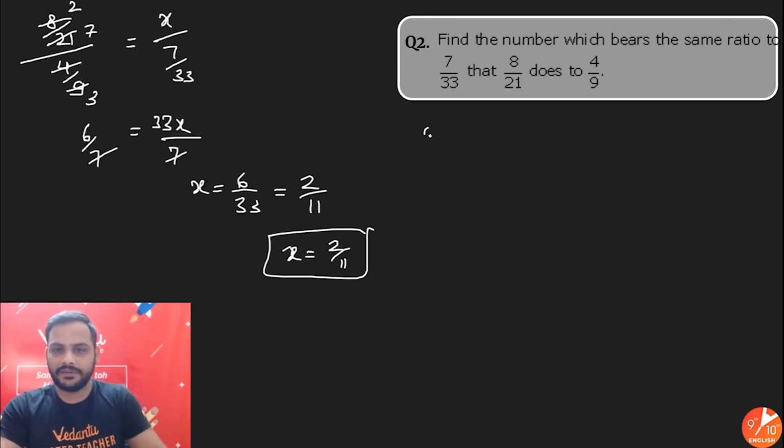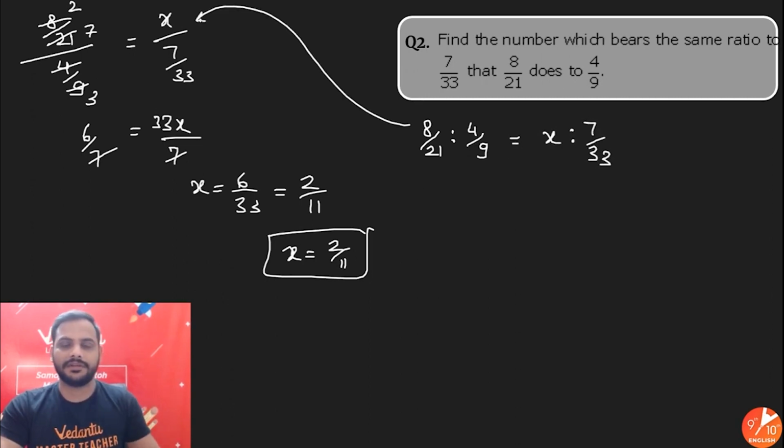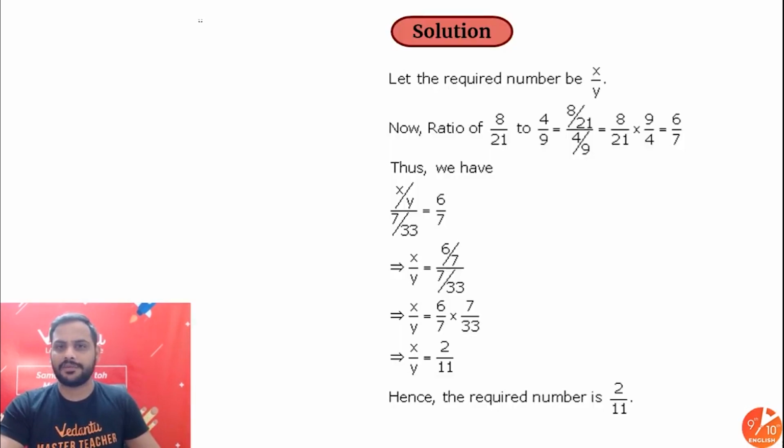What I have done over here: 8 by 21's ratio with 4 by 9, I have made it equal with the ratio of x with 7 by 33. This is what I have written over here. Ratio means what? Division only. Then with the division, I have got my answer.